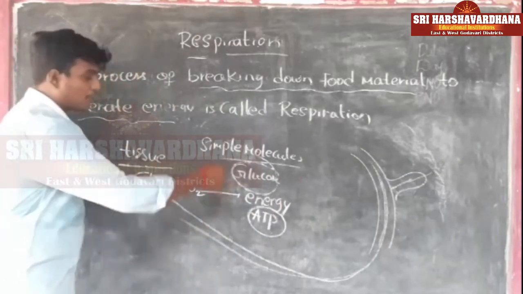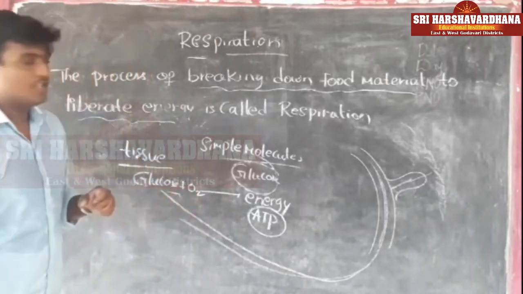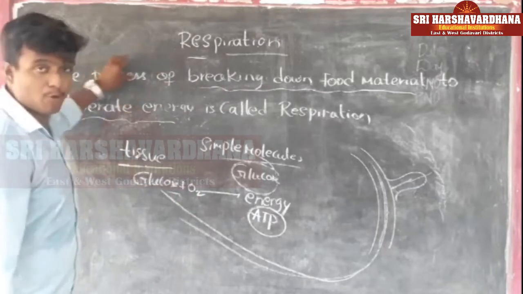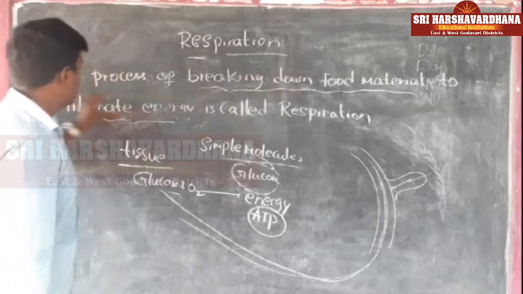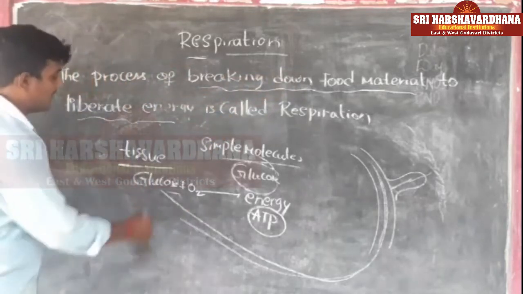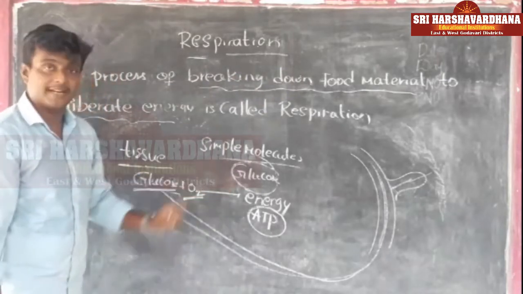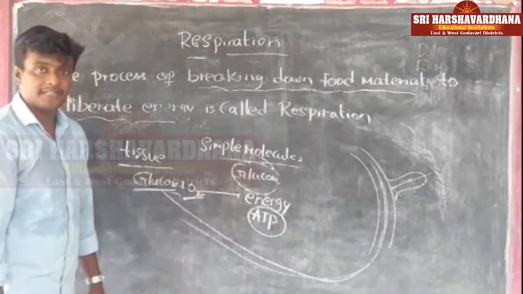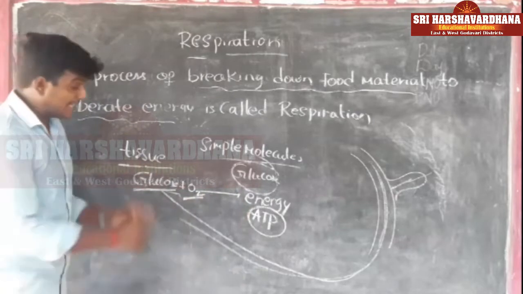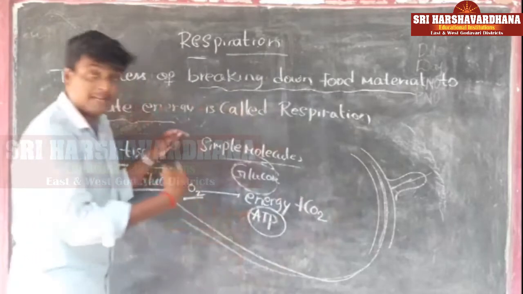So this total process we call respiration. This is all about the definition of respiration. Respiration means the process of breaking down food material to liberate energy. How is it done? Simple molecules react with oxygen molecules and liberate energy, and that energy, in chemical terms, we call ATP. In this process they also liberate other components, carbon dioxide also.